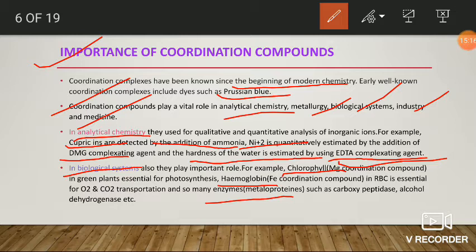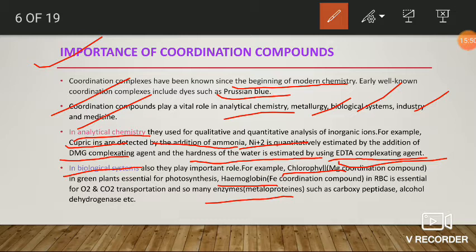Due to the photosynthesis reactions, plants produce carbohydrates which are essential for the survival of all living beings on the earth. So if there is no photosynthesis reaction, there is no survival of life on the earth. So photosynthesis ultimately depends on the presence of chlorophyll. Here chlorophyll is one type of coordination compound. So coordination compounds are essential for the survival of life on the earth indirectly.